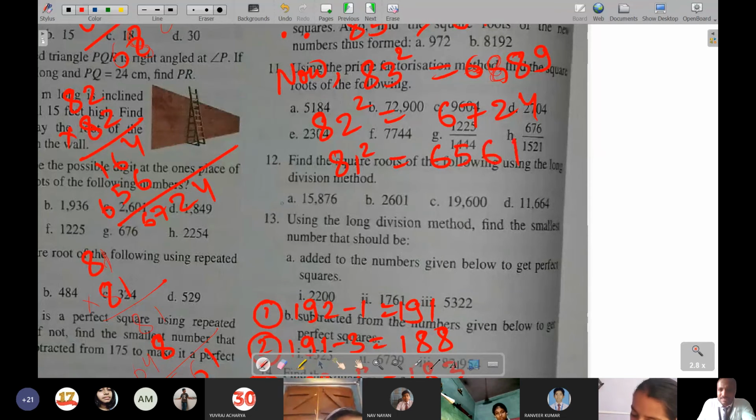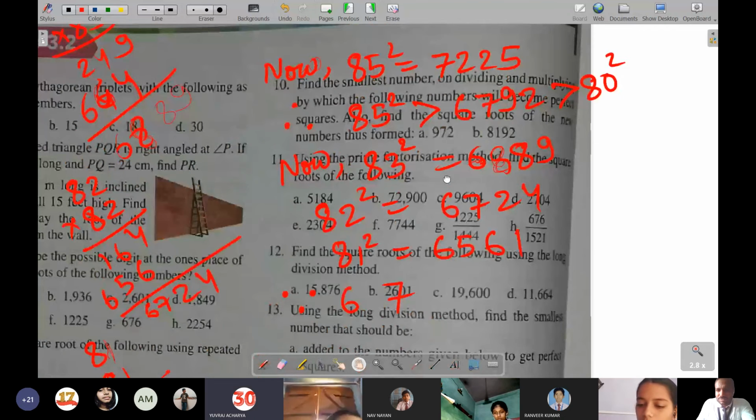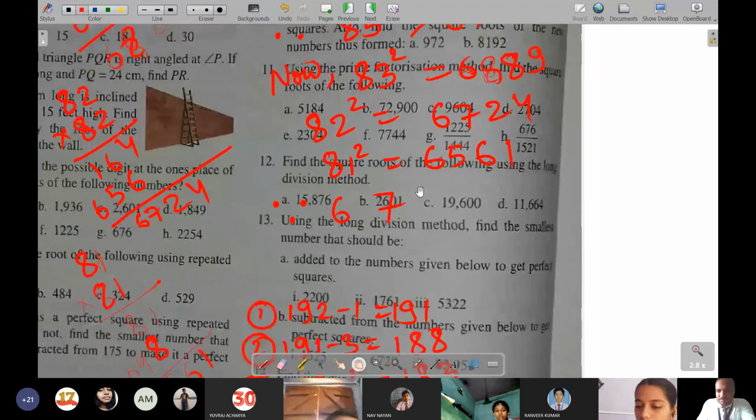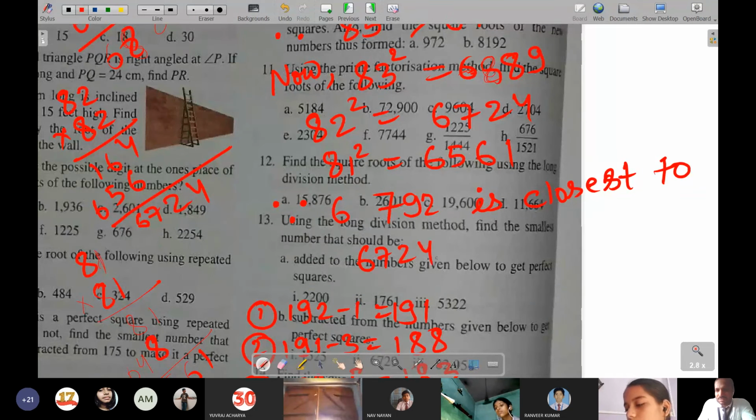Therefore, write, since 6792 is closest to 6724.